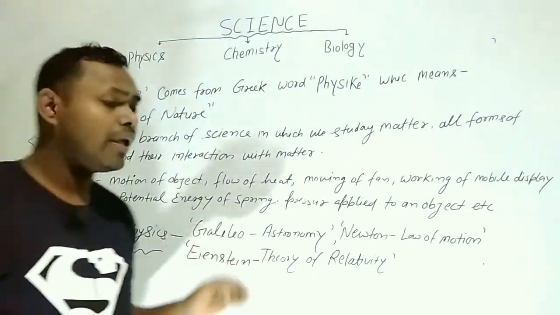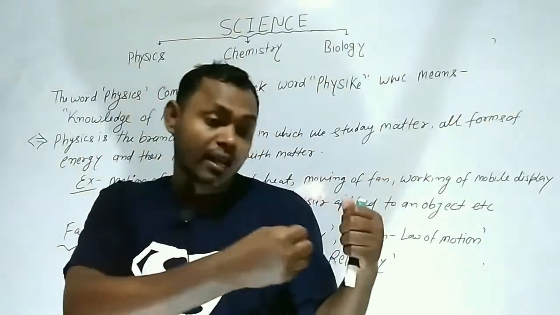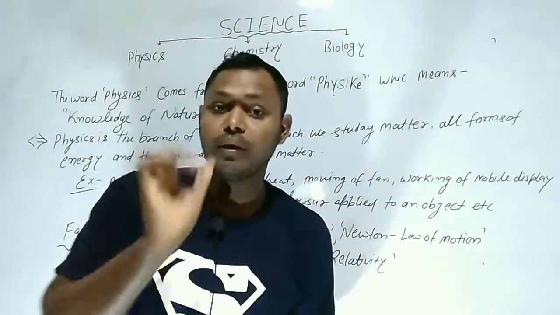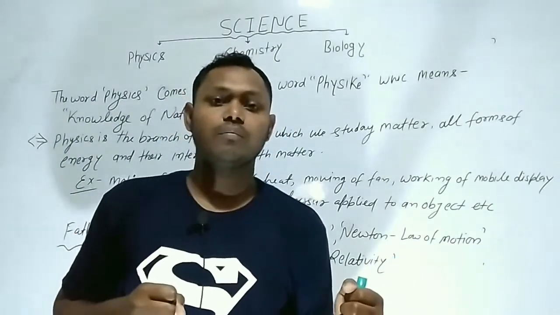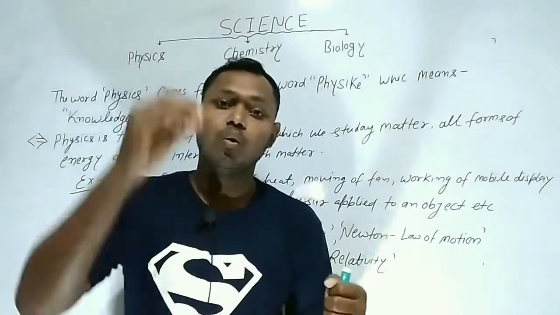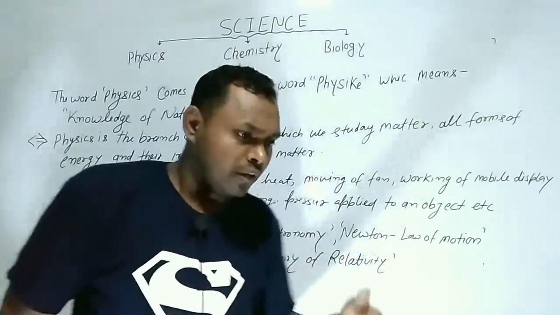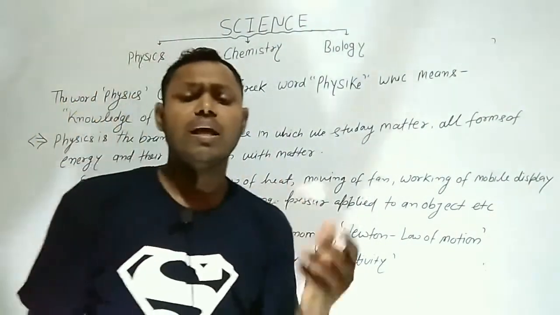Potential energy of spring: when we compress or elongate a spring, energy is stored in this spring. When you just leave it back to its original position, that type of energy present in the spring is called potential energy.